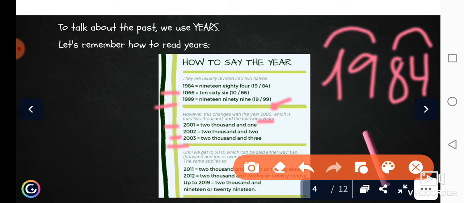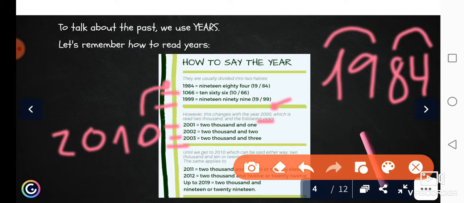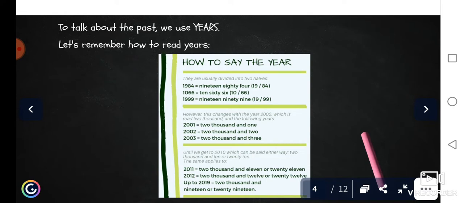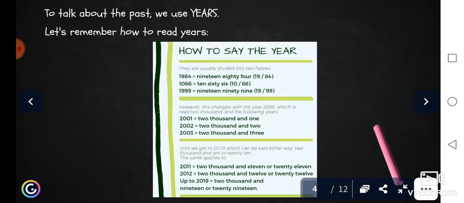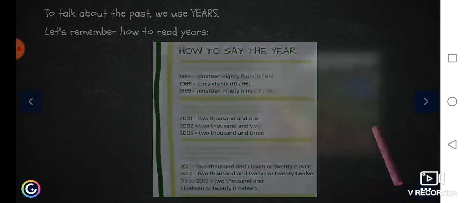But when we get to 2010, we can use both ways. We can say 2010 or we can divide it as we have done with these years, okay? We can say 2010, okay? You can use both ways. Great, so once we have seen this, we can start with prehistory.